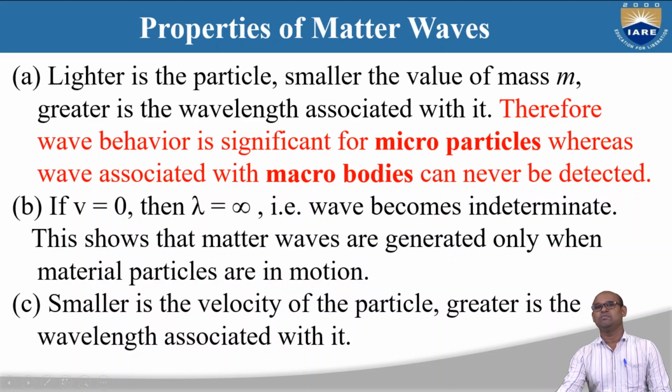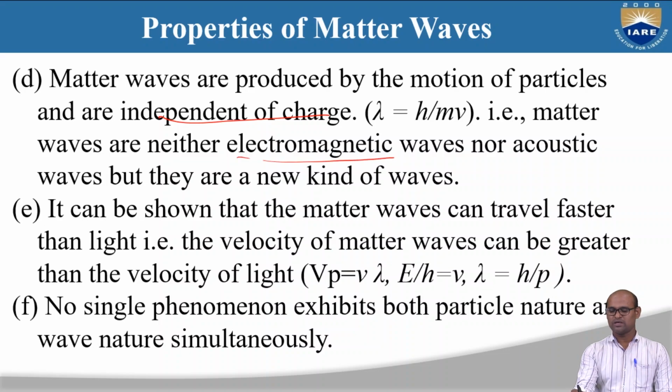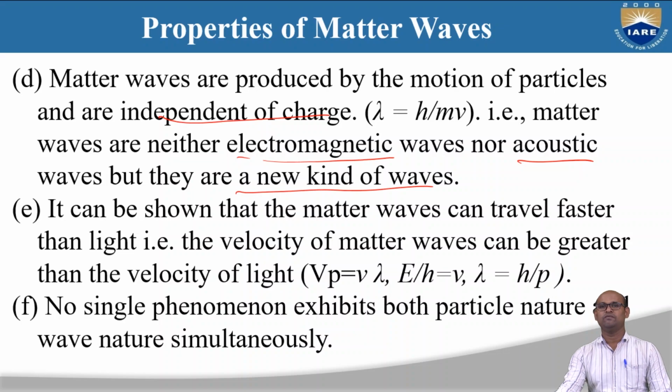So we have discussed 3 important points here. Matter waves are associated with only microparticles, not with macroparticles, and they are associated with particles in motion, not particles at rest. Matter waves are independent of charge. They are neither electromagnetic waves nor acoustic waves, but a new kind of waves.